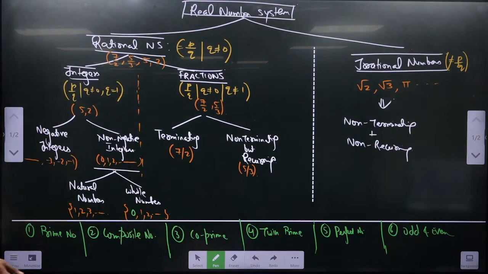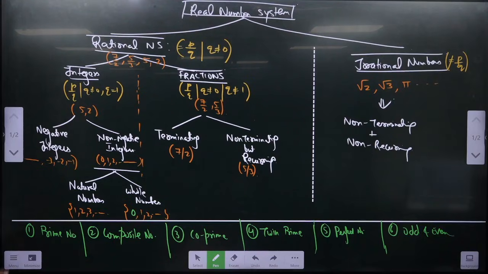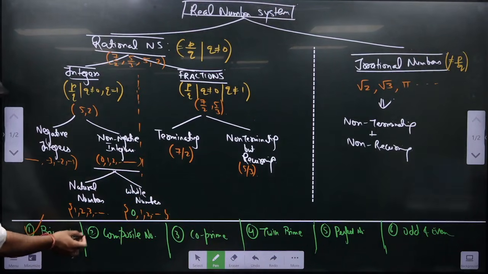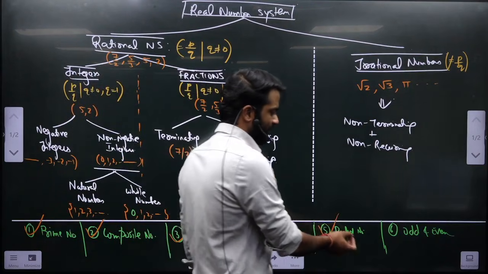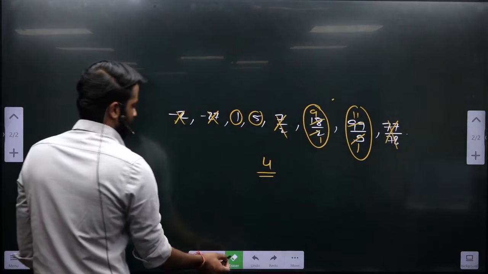So now we will see the sub concepts in the class. Although we will not be able to complete odd and even, I will touch odd and even and leave the class. In the day after tomorrow's class we will focus on odd and even, because I told you in the starting, tomorrow we don't have the class. This is a concept from where you are getting at least one question, maybe two, maybe even three. So we'll start with the prime number, then composite number, co-prime, twin prime, perfect number, and then odd and even.